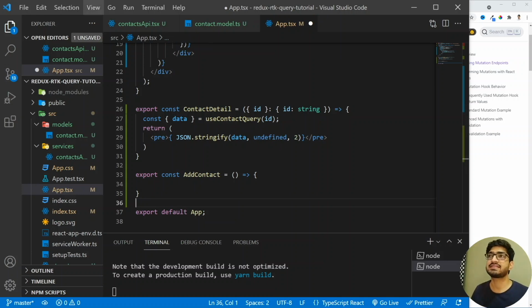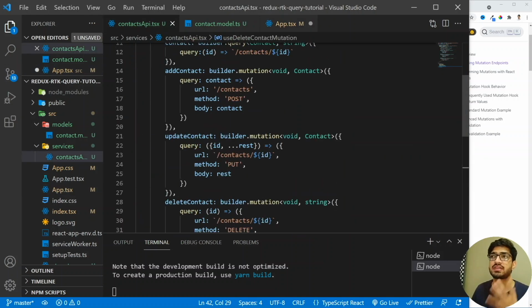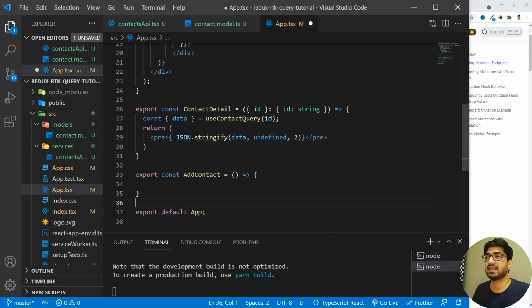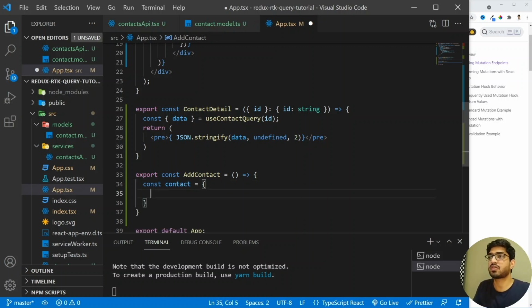If we go back and see, then we have just created three endpoints. So if you have watched the previous video, then you must have understood what RTK Query is all about. And here we are just using one of its features, which is the mutation. So let's go back to our tsx file, and inside the tsx file I'm going to create a constant of a contact, and this contact will be the individual contact which I want to create.